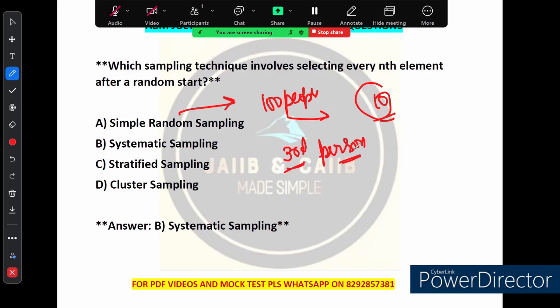You chose the third person, okay? And then you select every 10th person after that. Like the 13th you select, the 23rd you select, the 33rd you select, and so on. This ensures that your sample is spread out across the entire list.